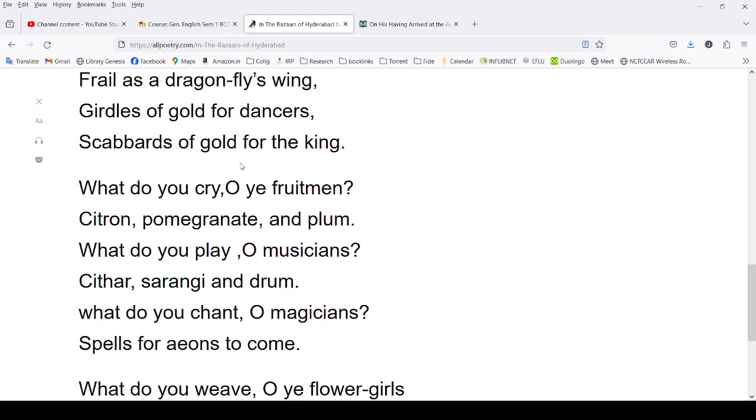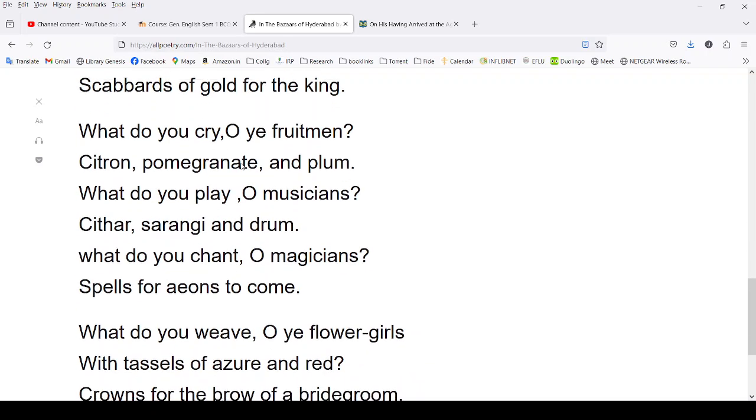And girdles of gold for dancers, scabbards of gold for the king. So even the girdles that were used by the dancers and the scabbards of gold for the king. Scabbards are those cases where you put the sword in. Those are usually ornamented in India, and made to appear really good to look at.